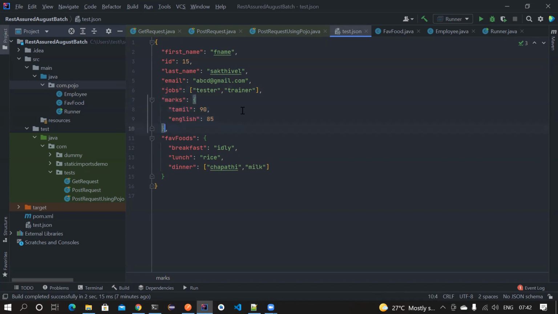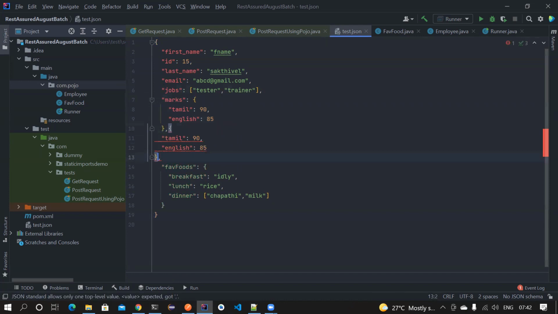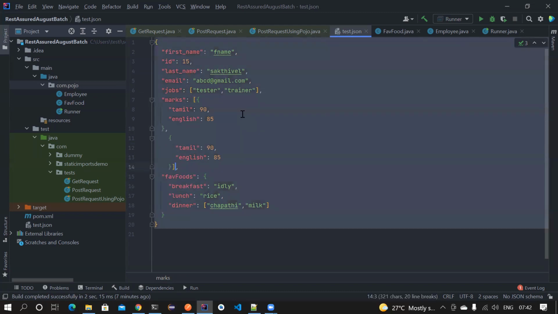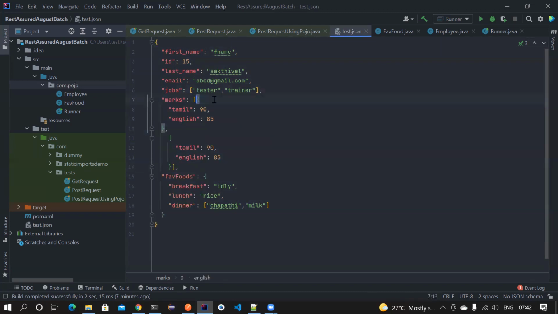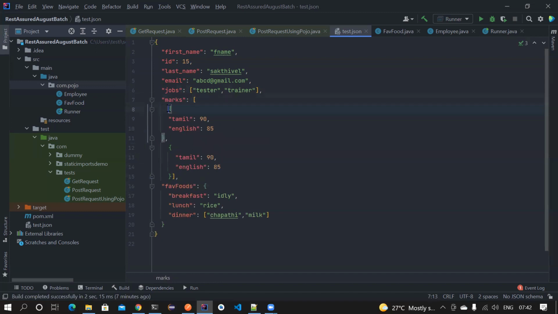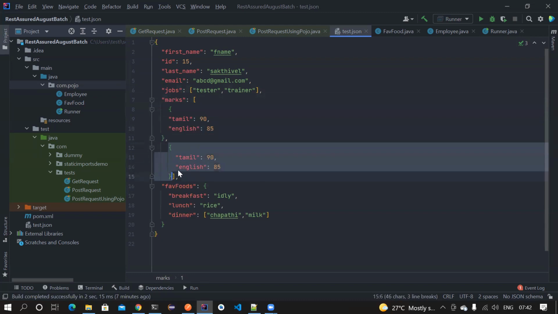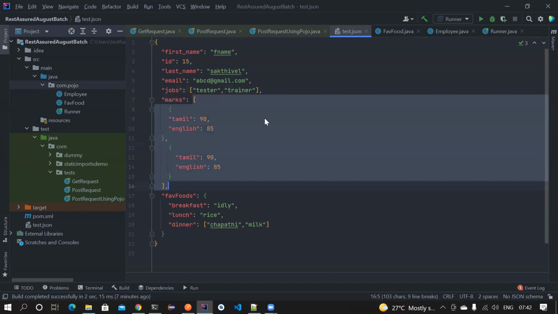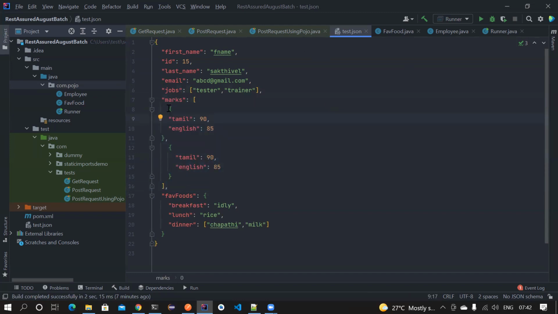And then I want to add this. I want to construct something like this. Guys, understood? Maybe you can consider this marks as first sem marks, this marks as second sem marks, or whatever. In those cases, I need to construct something like this. You have marks that has an object, so for that you need to create a class.